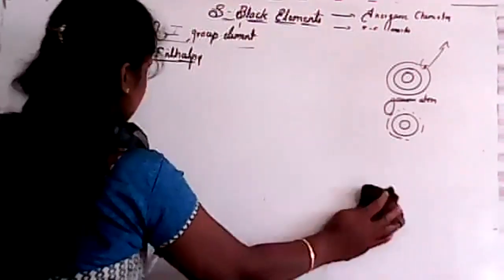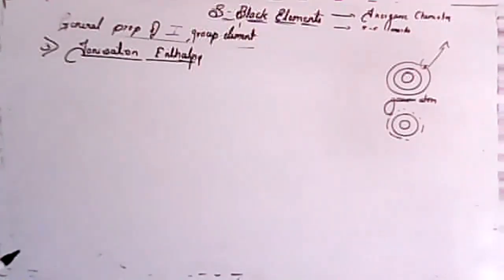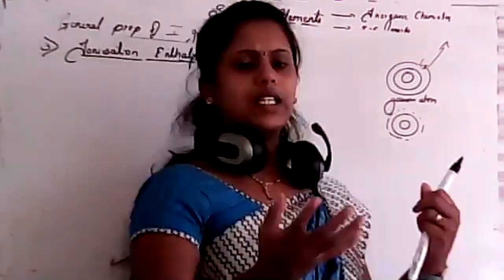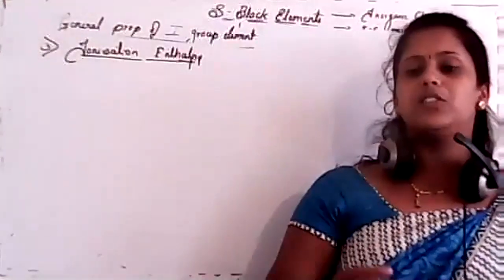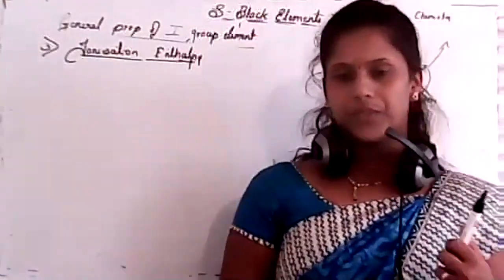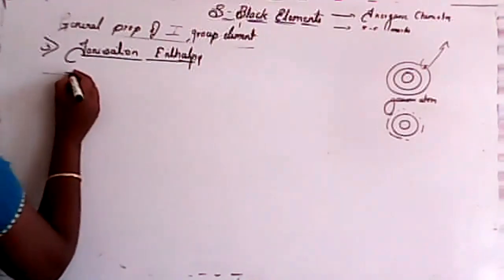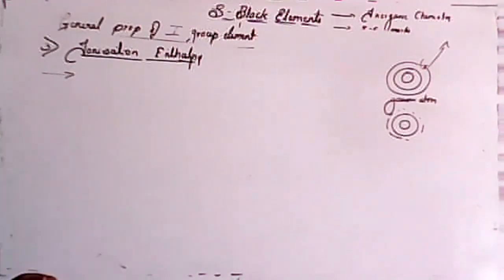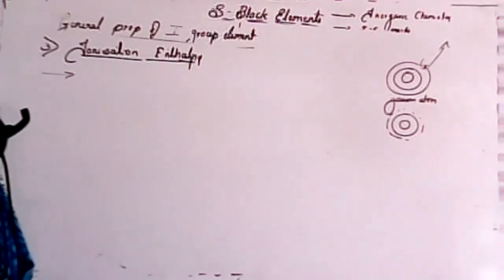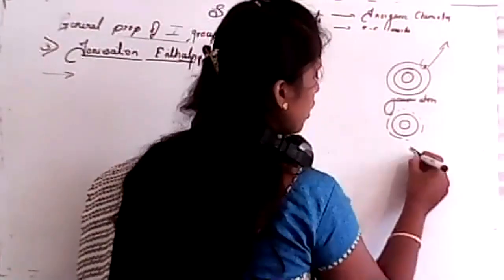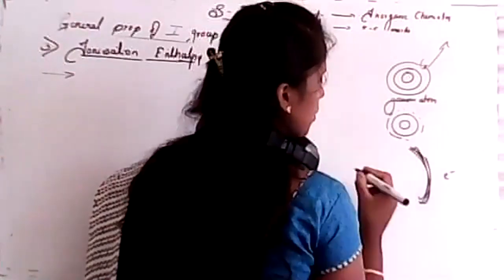So now just tell me, for a first group element, does it need a large amount of energy to lose one electron, or only a small amount? Is the ionization enthalpy of a first group element low or high? Yes, it needs less energy. Why? Because as I already told you, there is one inner core and the electron is outside that core.